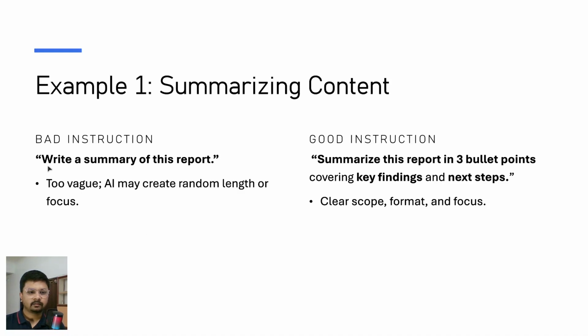Now the bad instruction will be: write a summary of this report. This is not clear, right? AI may create a random length or focus. How can we convert this into a good instruction? You can tell it: summarize this report in 3 bullet points covering the findings and the next steps. This is very clear for the AI to work on.